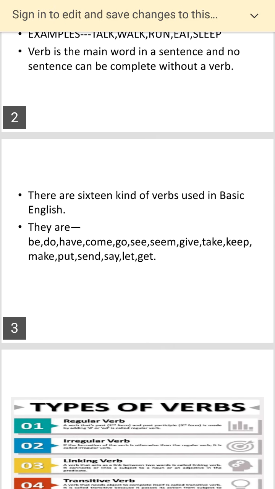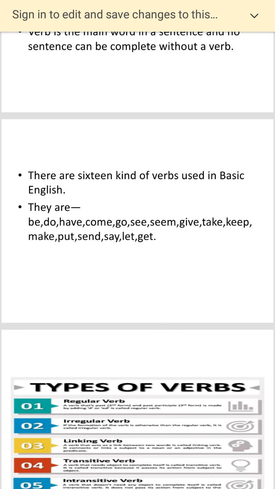Now, talking of verbs, let me tell you, there are 16 kinds of verbs which are basically used in basic English. What are they? First: be, do, have, come, go, see, seem, give, take, keep, make, put, send, say, let, get. So these are the 16 kinds of verbs.